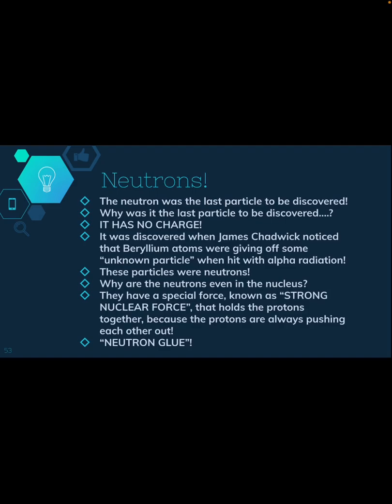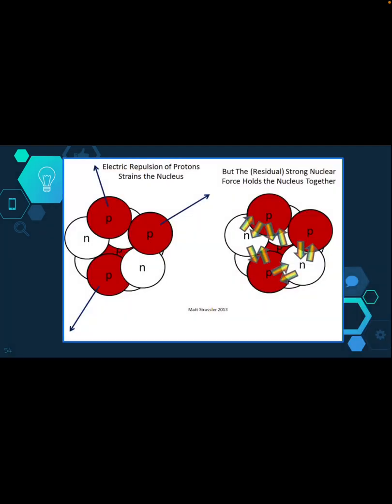Neutrons. So the neutron was the last particle to be discovered. Why? Because it has no charge. It's hard to discover something that doesn't even have a charge. It was discovered when James Chadwick noticed that beryllium atoms were giving off some unknown particle when hit with alpha radiation. These were neutrons. They have a special force known as the strong nuclear force that holds the protons together because the protons are always pushing each other out. So the neutrons kind of act like glue to hold the protons in the nucleus.